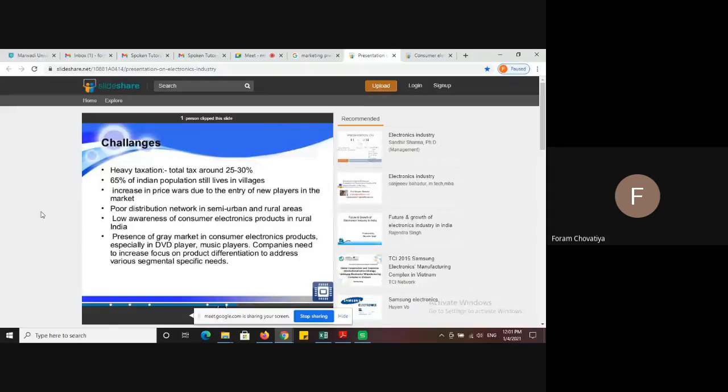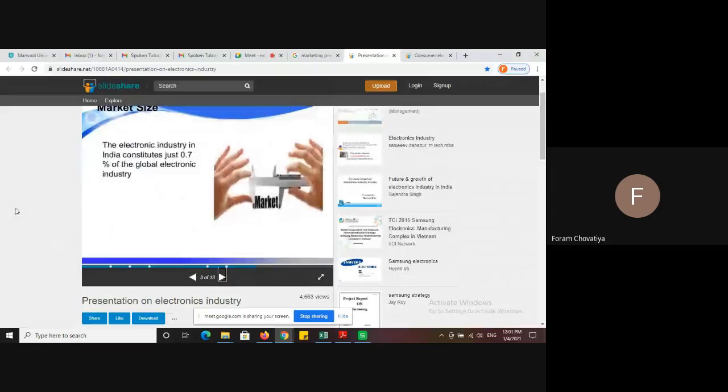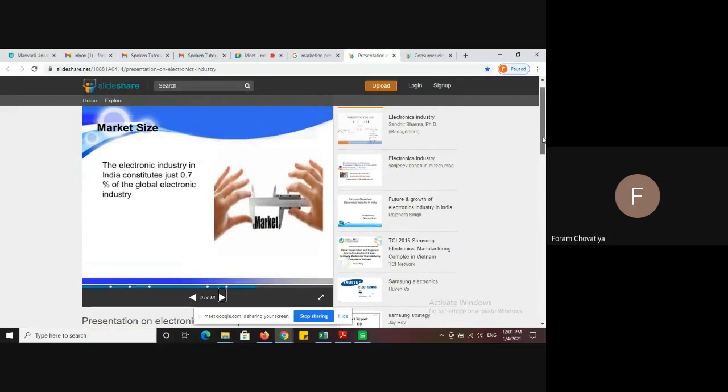Okay, then after that the next slide is market size. There are different slides there. Here you can see the pictures are available and the description is also available. Your industry, what the market is, and which level you reach in your electronic industry. Okay,